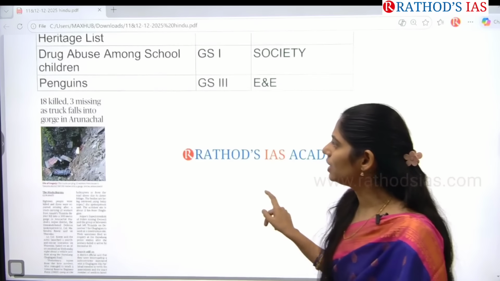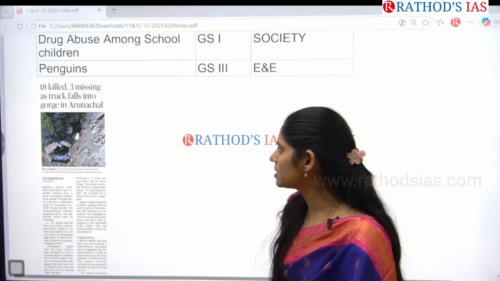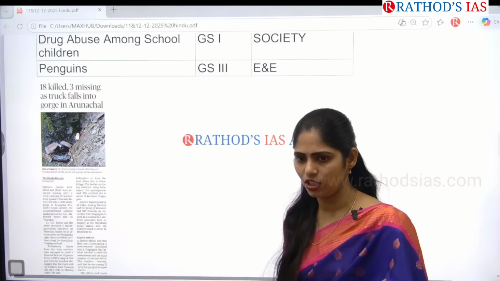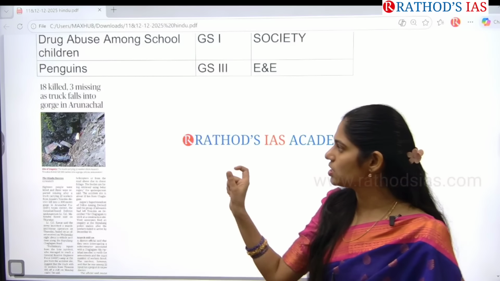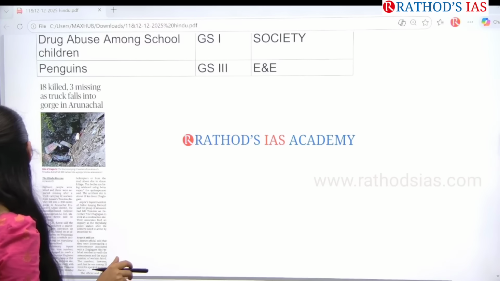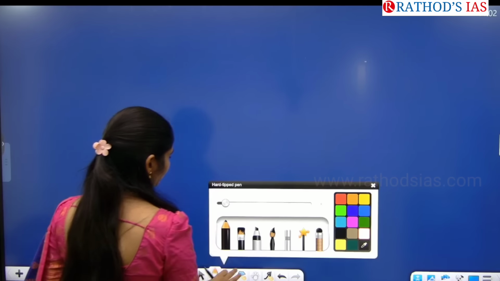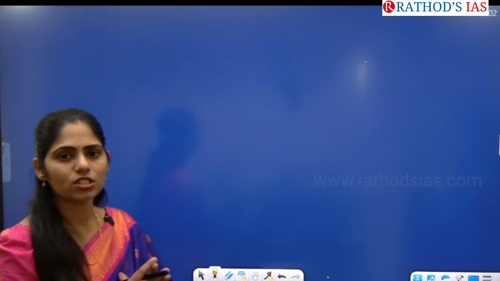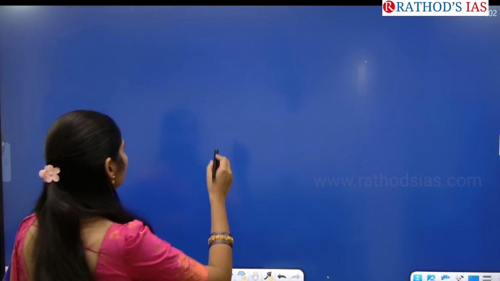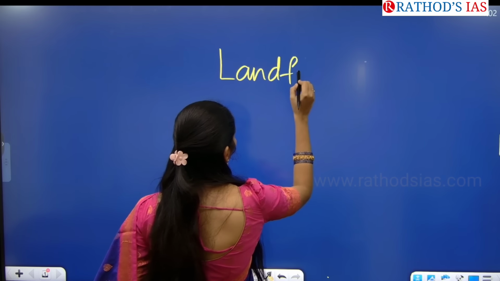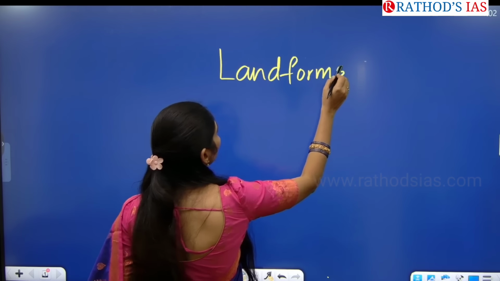Okay, see this title: 8 killed, 3 missing as truck falls into gorge in Arunachal Pradesh. Now let us try to understand what this word gorge is. This topic is very important from your geography point of view. In geography, you will come across a topic called landforms. In world geography, you will come across these landforms.